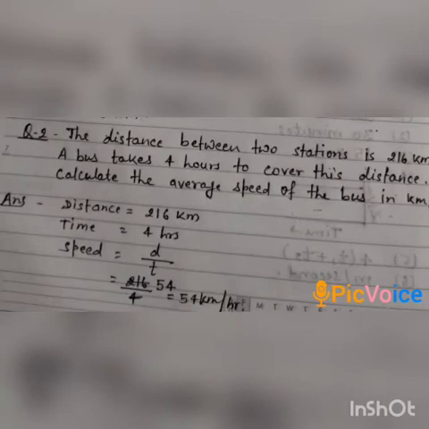Question number 2. The distance between two stations is 216 km. A bus takes 4 hours to cover this distance. Calculate the average speed of the bus in km per hour. Now very simple, the distance is given, which is 216 km, and time is 4 hours. Speed is equal to distance by time. Distance is 216 and time is 4 hours. 216 divided by 4 is 54 and the speed is 54 km per hour.